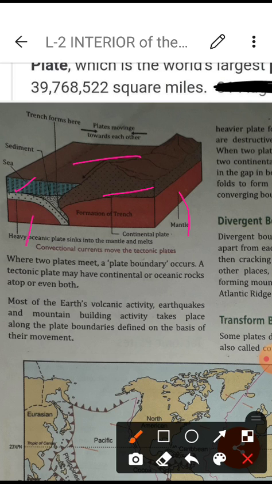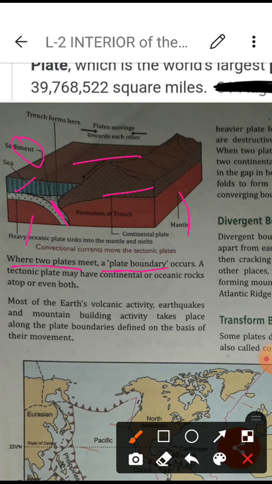So when the two plates are moving toward each other, they get some gap, so this is making the trench. One plate moves downside, the heavier one will go down and the lighter one will move upside, so they will make some gap and there will be some sediments. This is known as the trench. In this way, when the two plates meet, they are making the plate boundary.